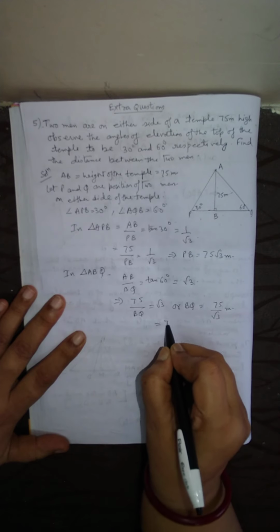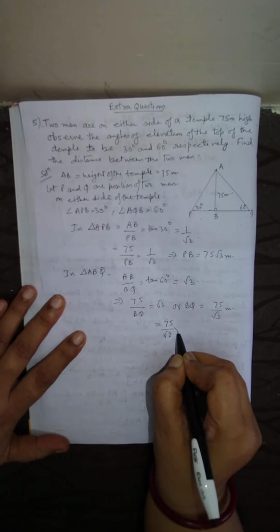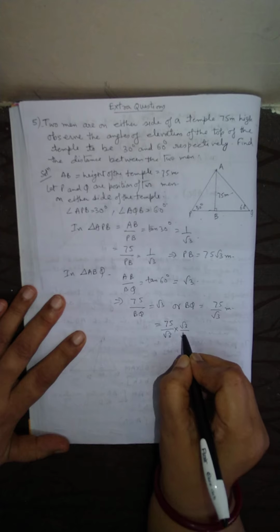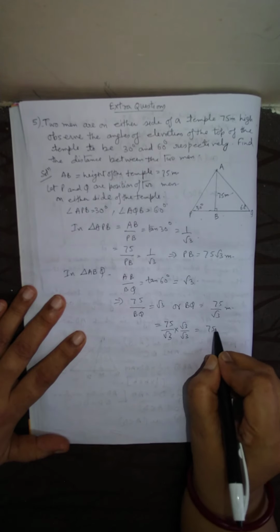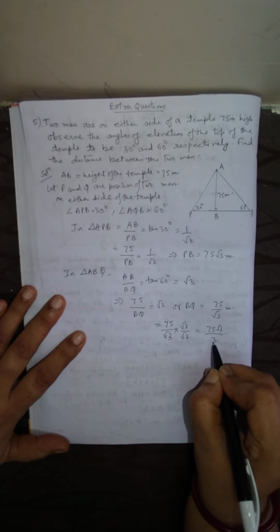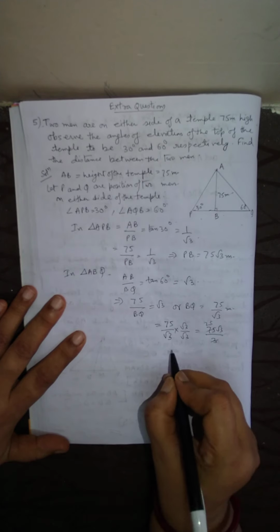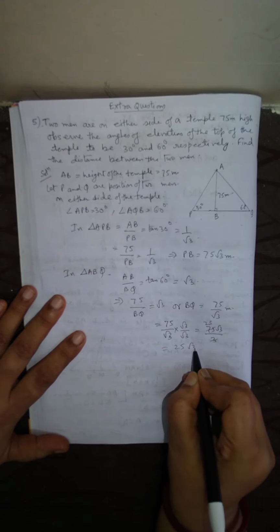And this we can rationalize. Multiply by root 3, divide by root 3. So it is 75 root 3 by 3. So it is 25 root 3 meter.